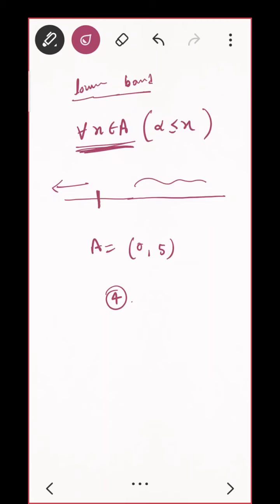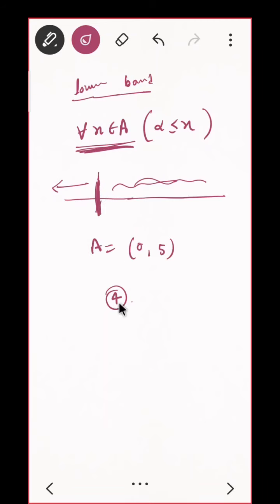So if you are saying 4, correct? You have so many elements inside that are less than 4. Lower bound means what? You should have some boundary here. Your elements of the set are here, and your lower bound, you can understand it as something like a pole, that your set will not cross this line.